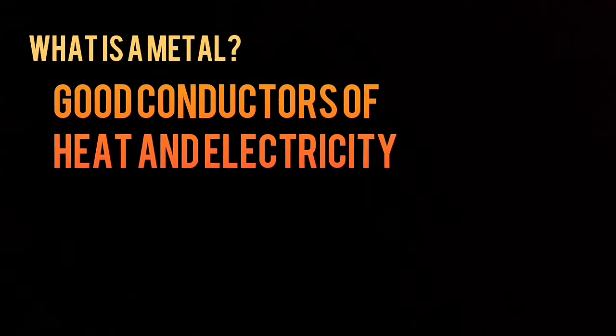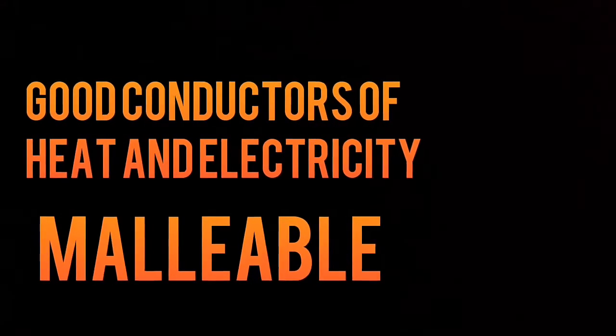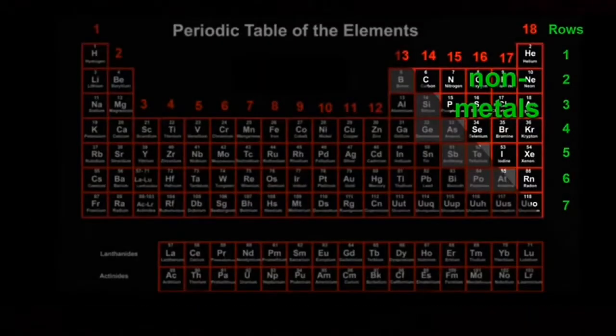What is a metal? A metal is a good conductor of heat and electricity. Metals are also malleable, which means when you hit it with a hammer, it will flatten into a thinner shape. Metals are at the left side of the diagonal line on the periodic table. The nonmetals are at the right side of the diagonal line. The nonmetals are the opposite of metals. Most nonmetal elements are liquids and gases, but there are a few solids. Nonmetals are poor conductors of heat and electricity, and if you hit them with a hammer, they smash into bits, the opposite of being malleable.